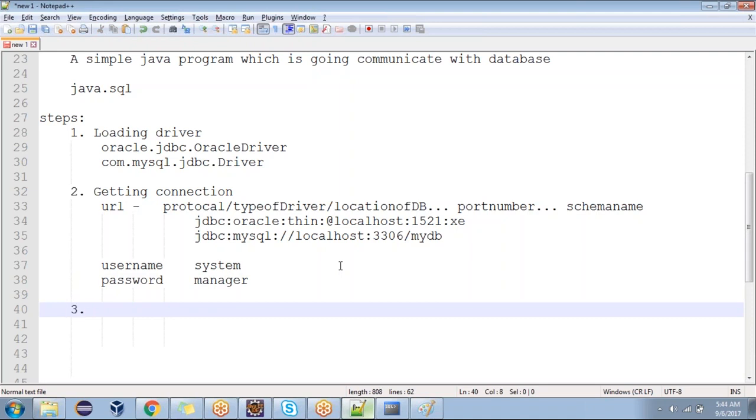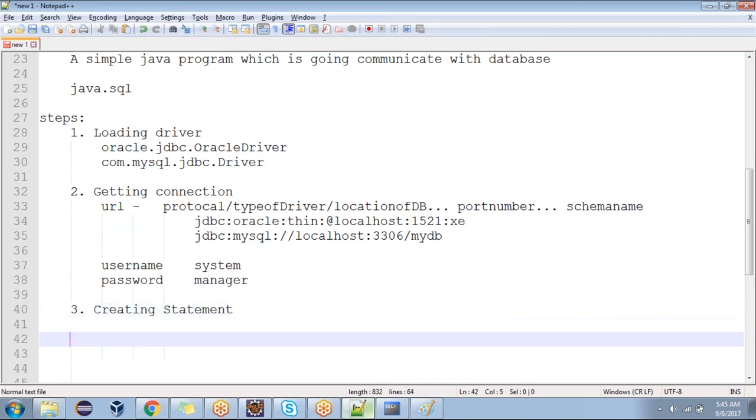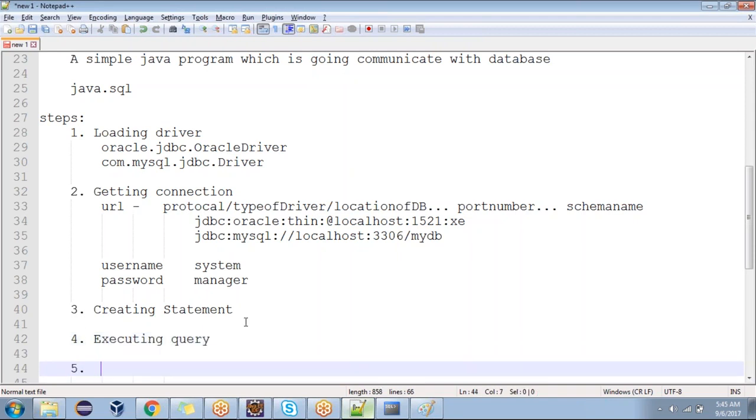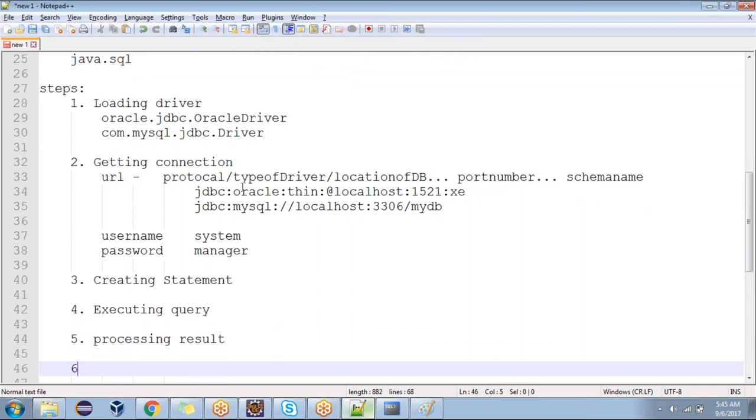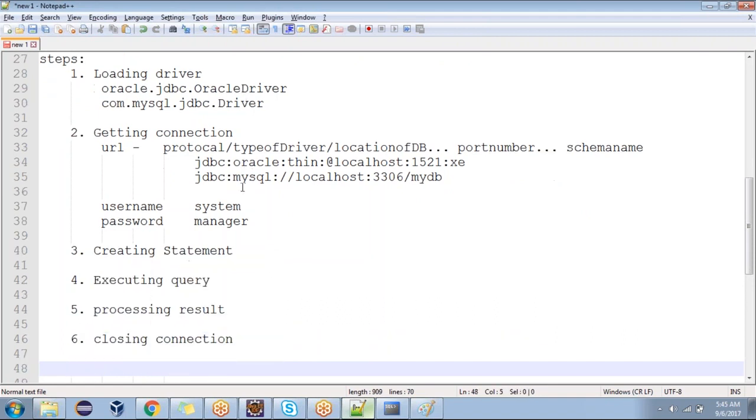Now, you understood the protocol, type of driver, location of the database, 1521 and XE. Next, creating statement. It's common for all. Fourth step, executing query. I'll show you all these things. Fifth step, processing result. Sixth step, closing connection. I'm done. How many steps are you having?